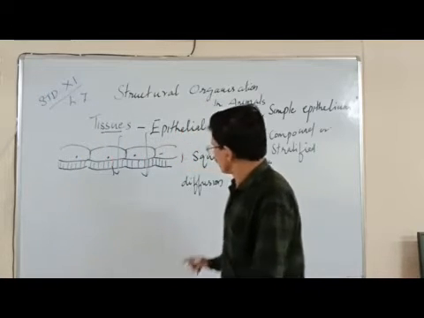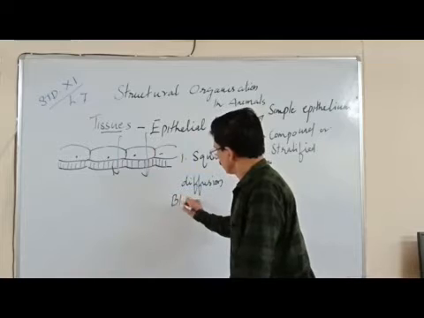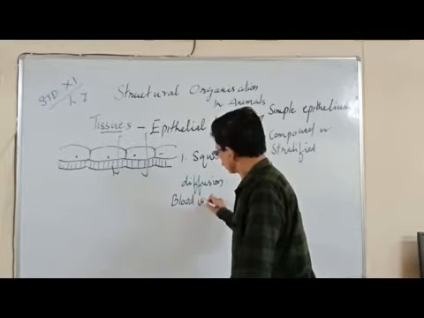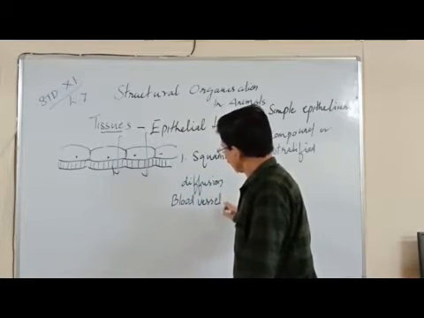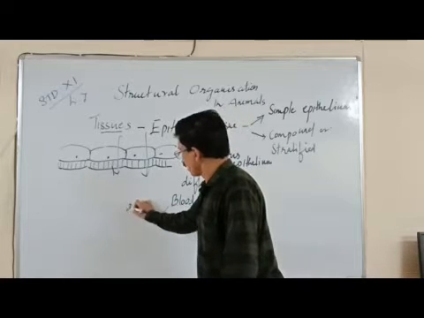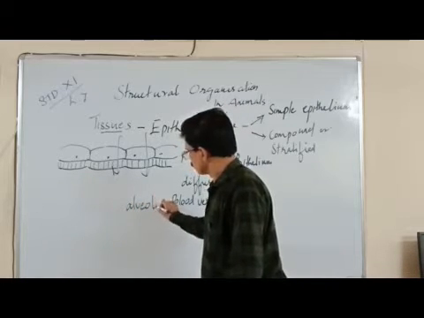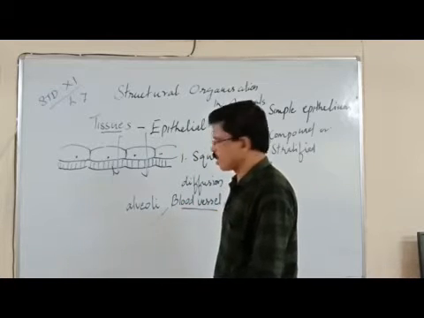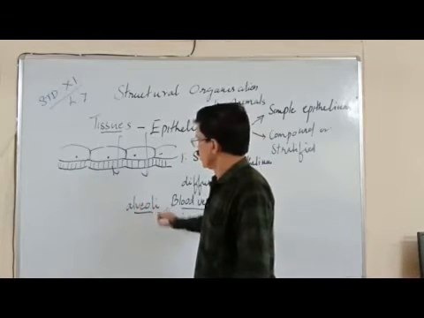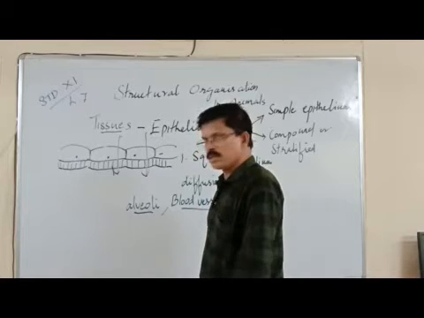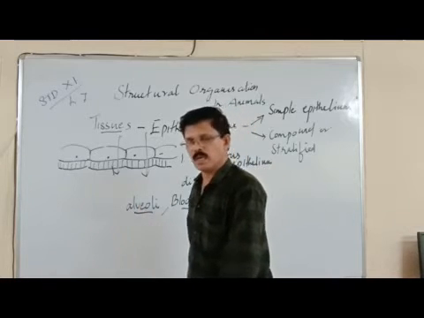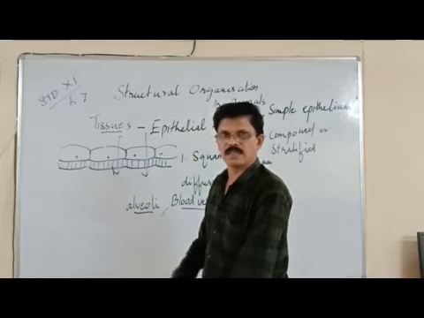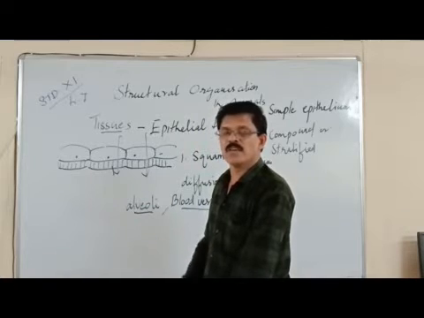They are mainly found in the blood vessels, as well as the alveoli of lungs. So they are found mainly on the walls of the blood vessels and alveoli. You know, when the blood flows through the blood vessels, the blood gets filtered, and the filtering fluid is called lymph.